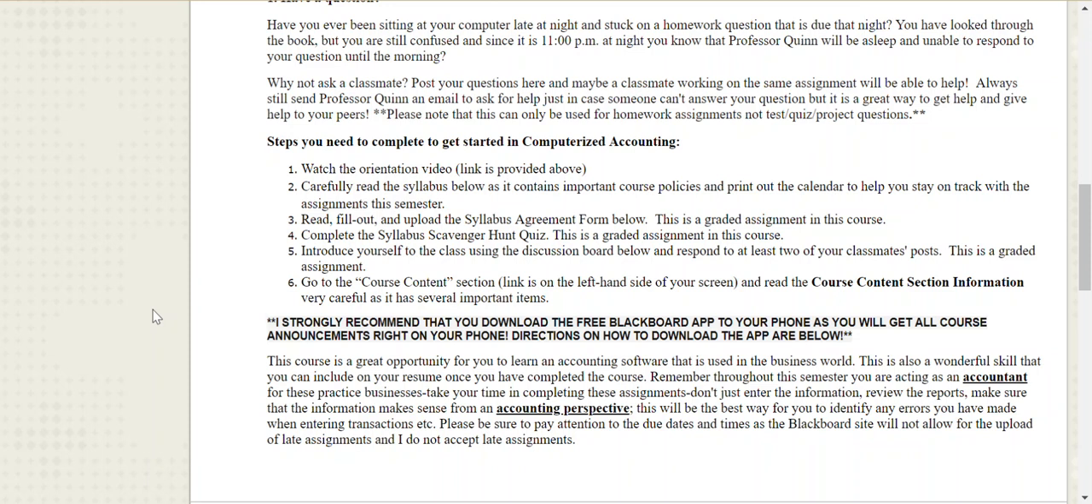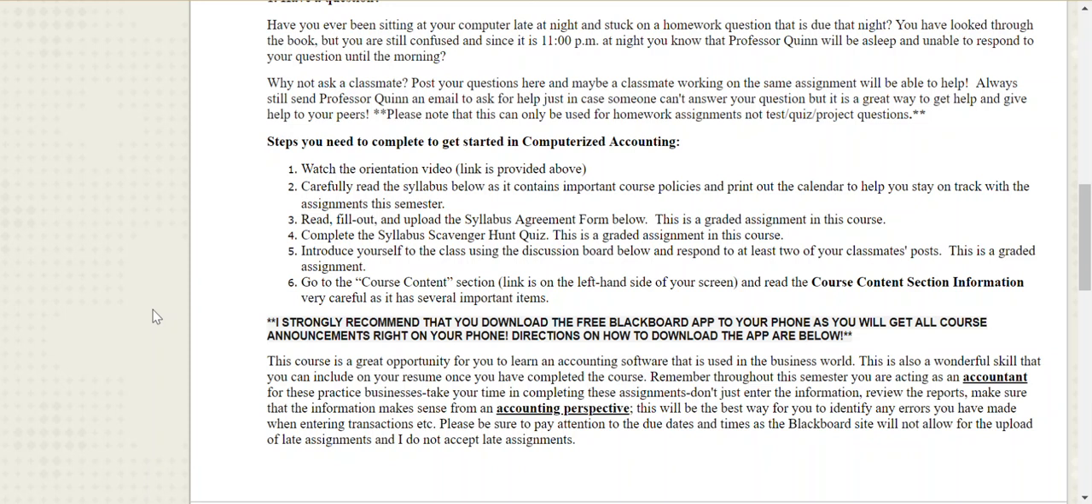You're going to read, fill out, and upload that syllabus agreement form, which is a little bit below here. This is a graded assignment in this course, so please make sure you get it done. You're going to complete the syllabus scavenger hunt quiz, again, a graded homework assignment, and introduce yourself to the class using the discussion board that's below. And please make sure you respond to at least 2 of your classmates' posts. Again, a graded assignment. So you have 3 assignments that are going to get you started in this semester. So please make sure you start off on a good foot by completing them all on time.